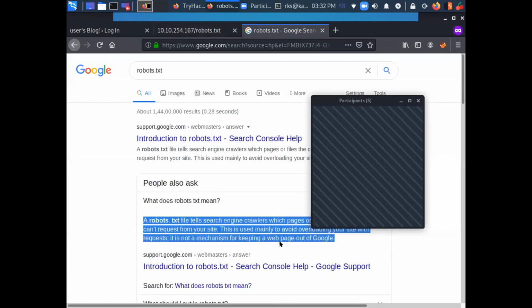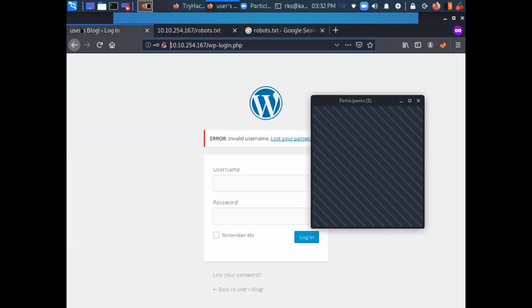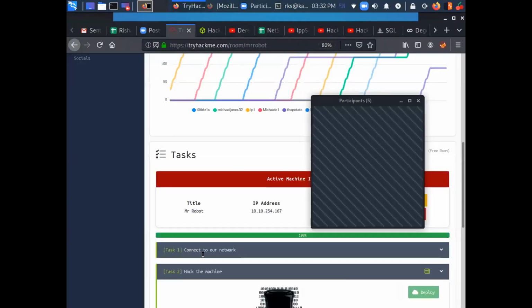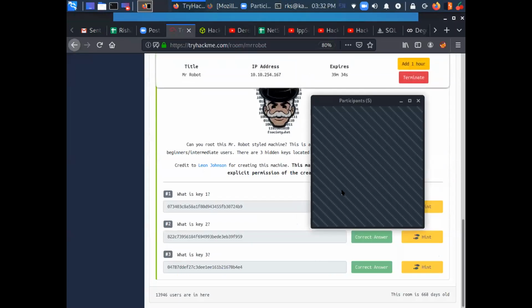Yeah. Okay. So I have certain entries over here. So I can probably try putting it here. And I can see that I have successfully found my first flag over here. This is your first flag. Just copy this flag, go to your TryHackMe platform and submit it here.